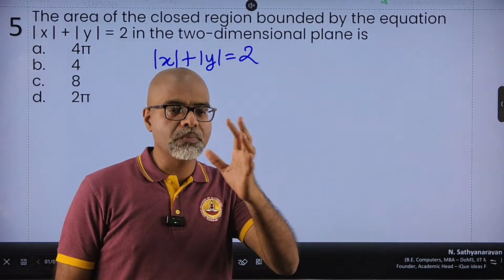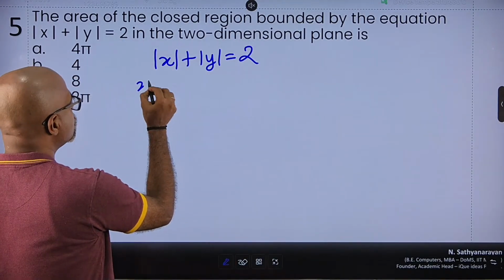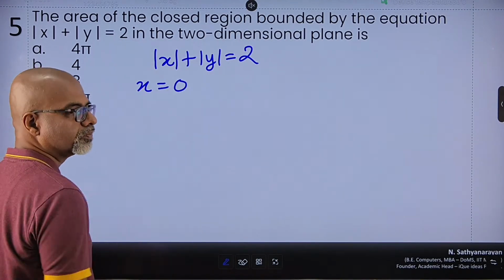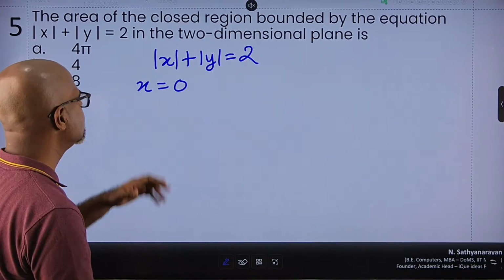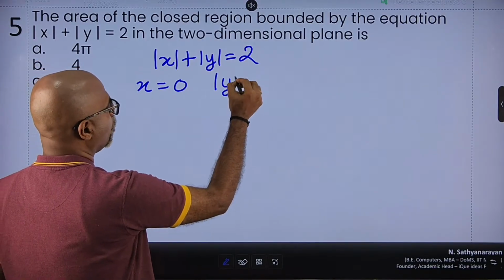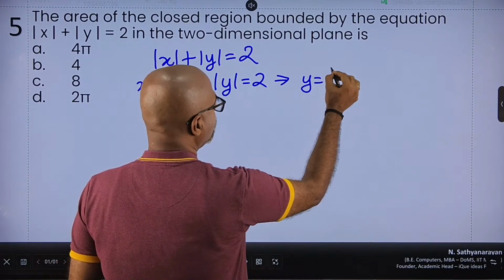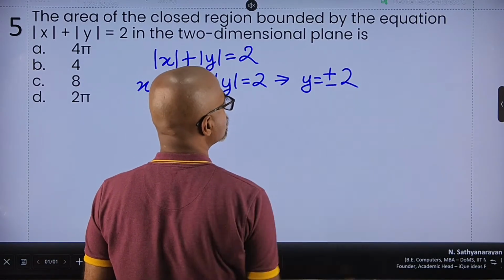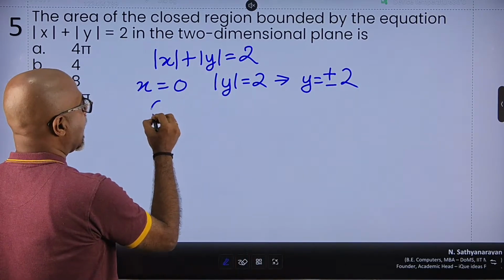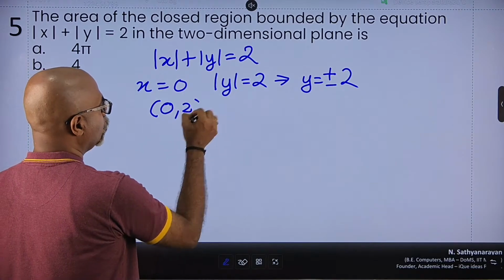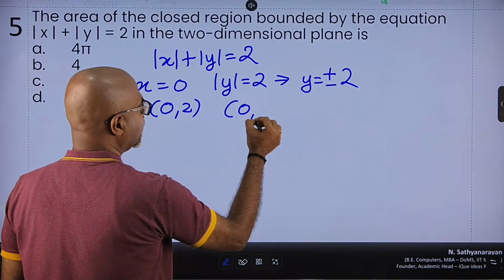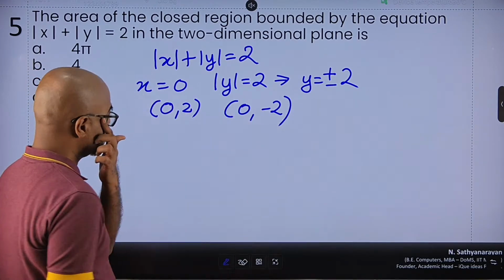First and most important step, first assume the value of x is 0. The moment you get the value of x is 0, I get the equation modulus of y is 2, which means y is equal to plus or minus 2. So I get a coordinate 0, 2 and I get a coordinate 0, minus 2, right?